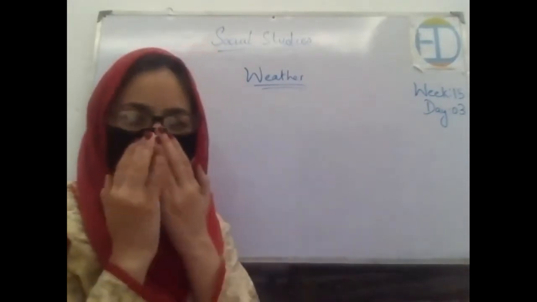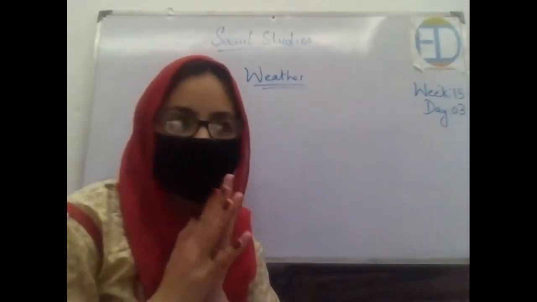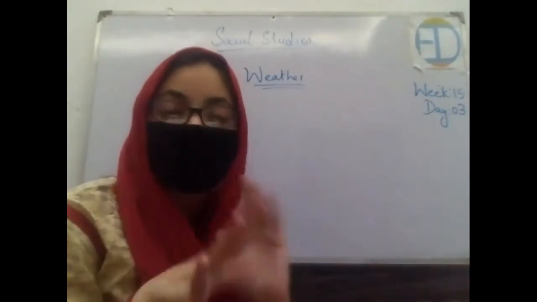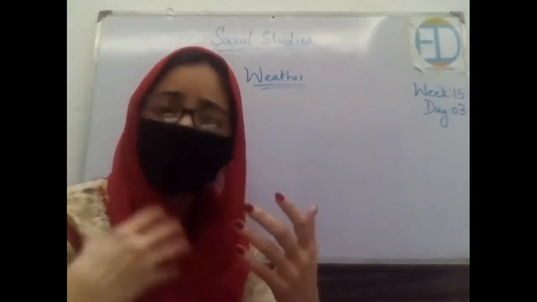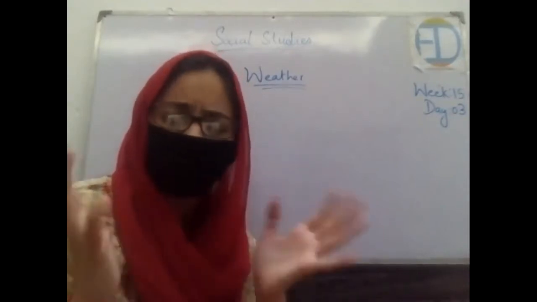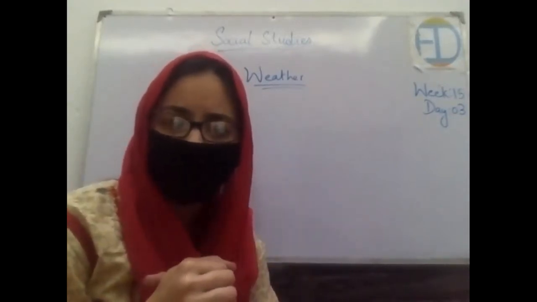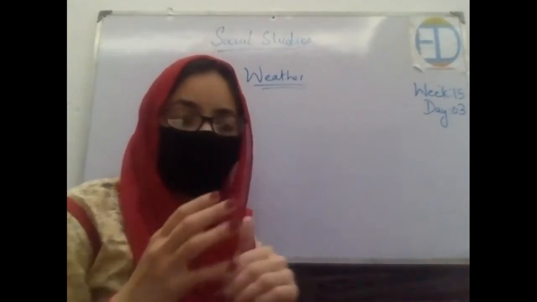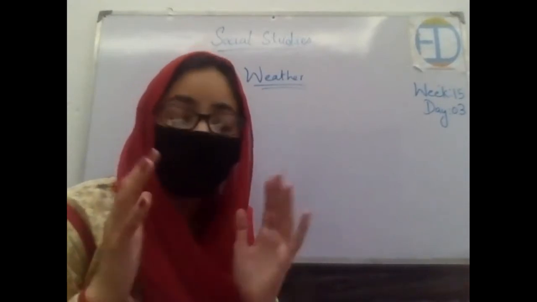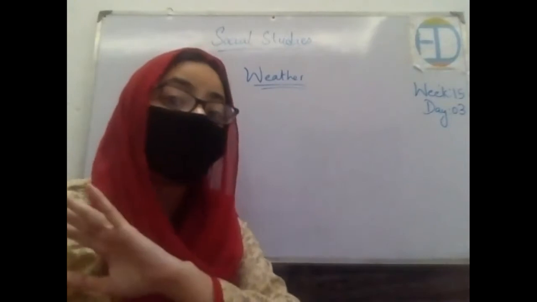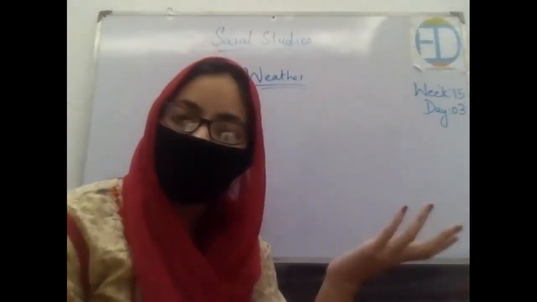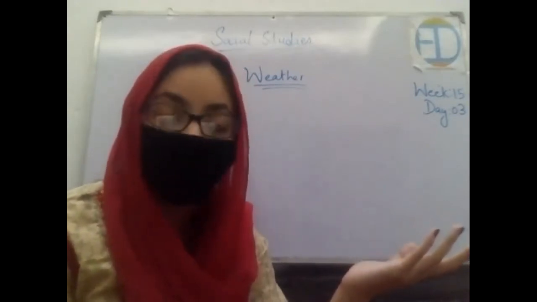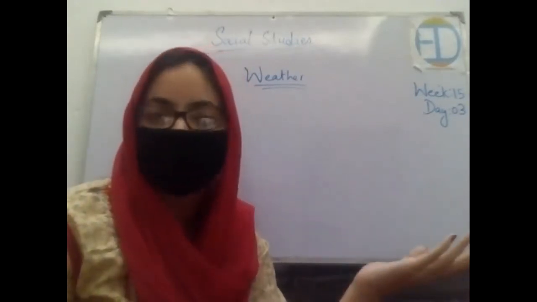Okay, so now according to this, let's say when we say it's a sunny day, it's a cloudy day, it's a rainy day, whatever we say, can you make a definition of weather by this? What is weather basically? Okay, let's make a very simple definition. Weather is basically what is going on outside right now. What's the condition outside? When you look outside from your window, what can you see?